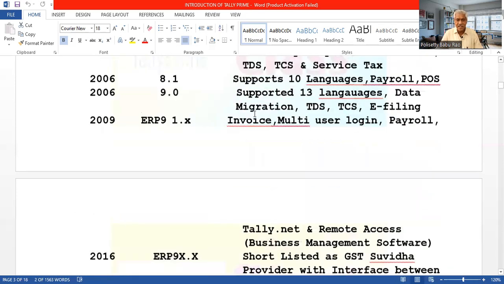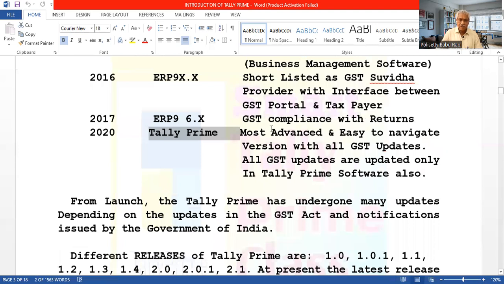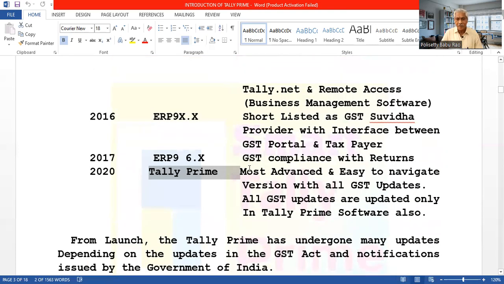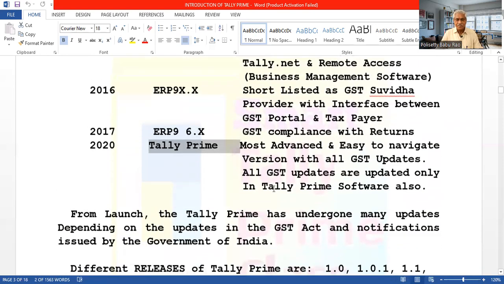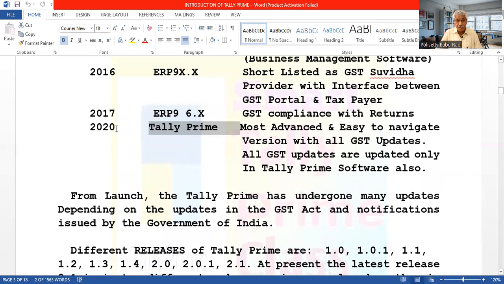Okay. So these are the different versions. At present, we are learning Tally Prime only. Our main concern is Tally Prime. Tally Prime was introduced in 2020. Now it is 2022. Within the span of just 2 years, it has undergone many changes, and many versions have been released, because for each update they introduced a new version.